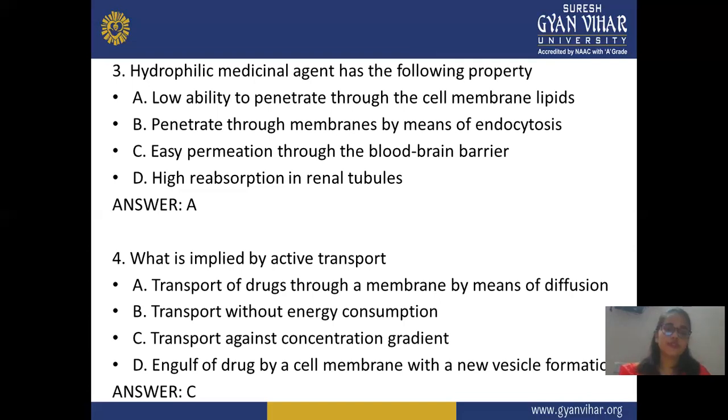Next, fourth question: what is implied by active transport? The options are transport of a drug through a membrane by means of diffusion, transport without energy consumption, transport against concentration gradient, and engulfing of a drug by the cell membrane with new vesicle formation. The correct answer is transport against concentration gradient, because active transport passes against the concentration gradient.